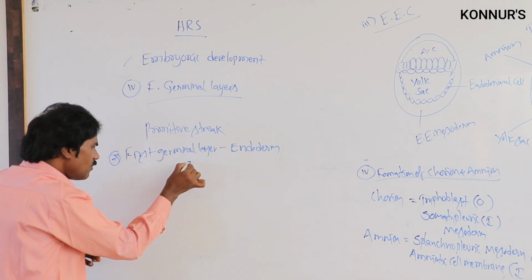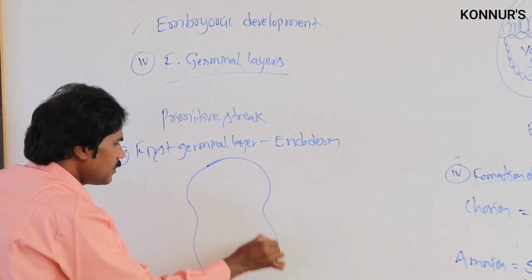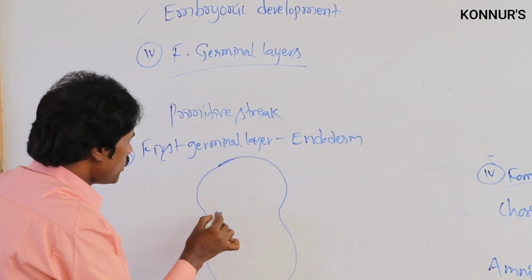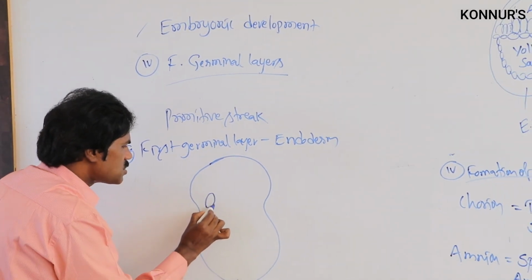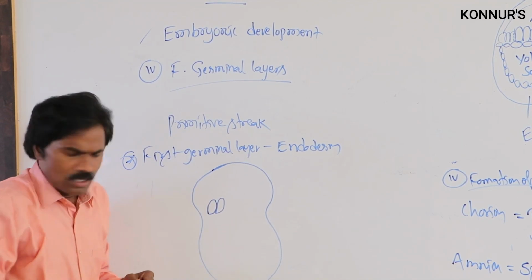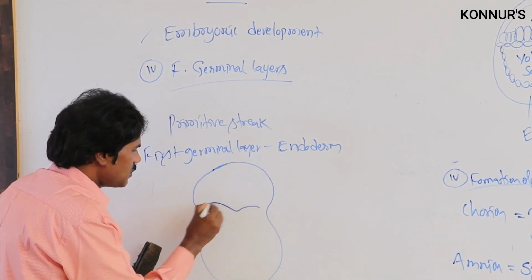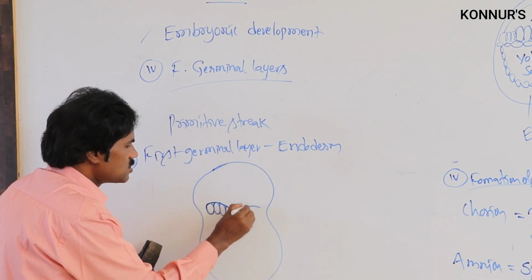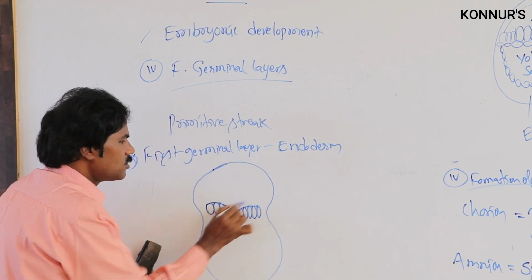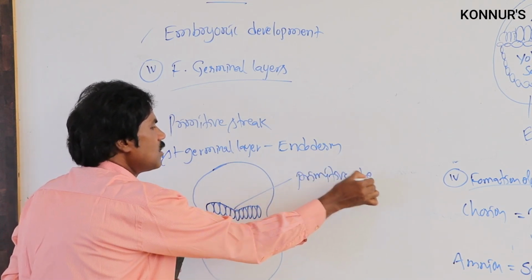Observing the rough diagram, this is the epiblast cell. Among this, the epiblast cell, this is what we call the primitive streak.